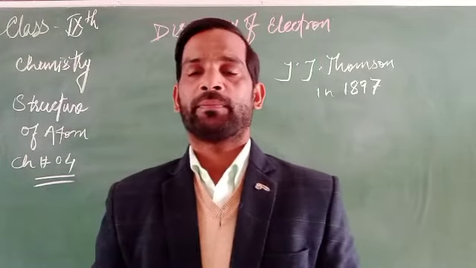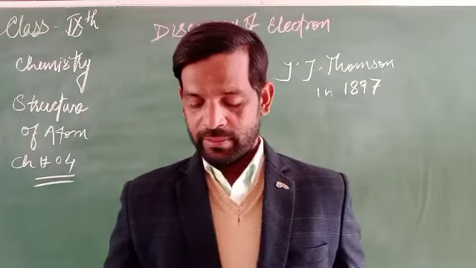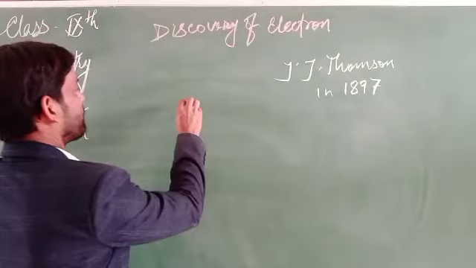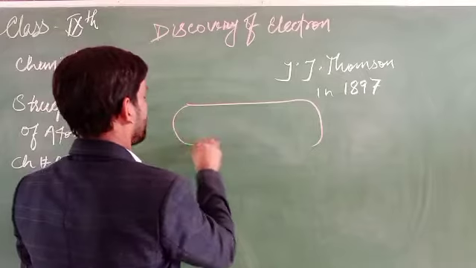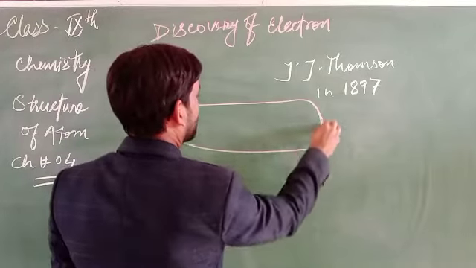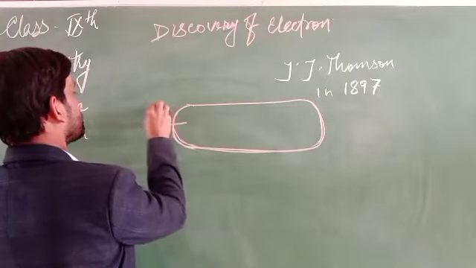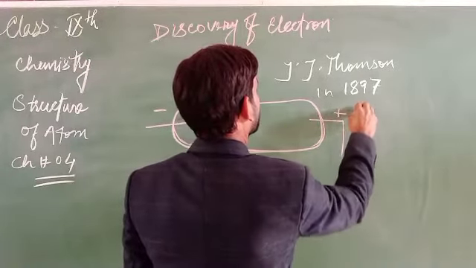Why? Because an electric current passes. How can it be? Let's show. Suppose there is a cylindrical tube in which one portion is the cathode and the second one is the anode,